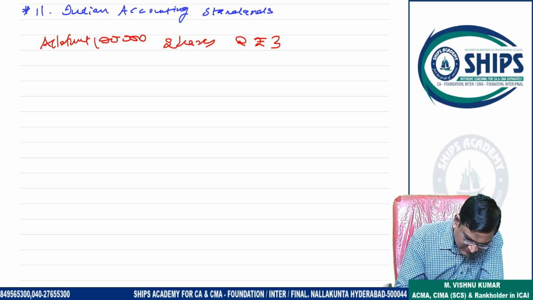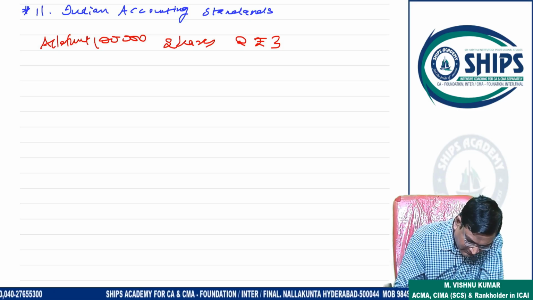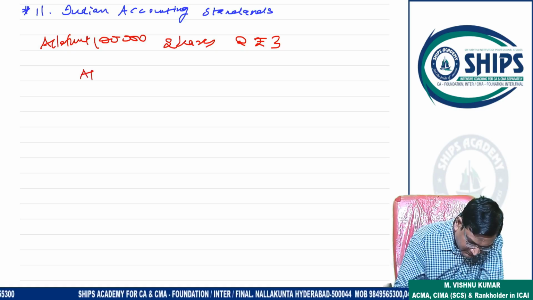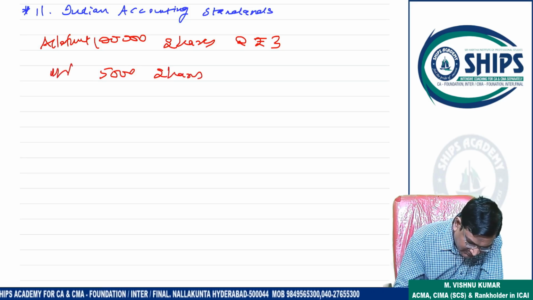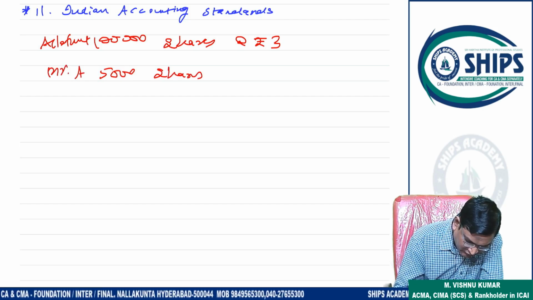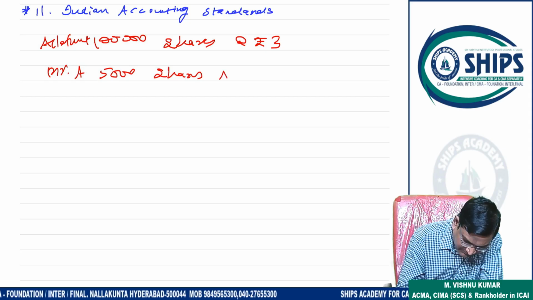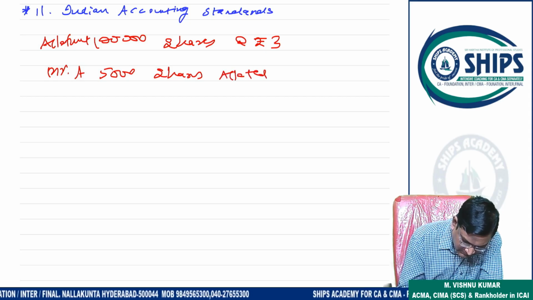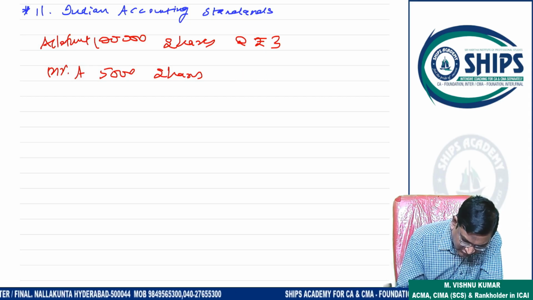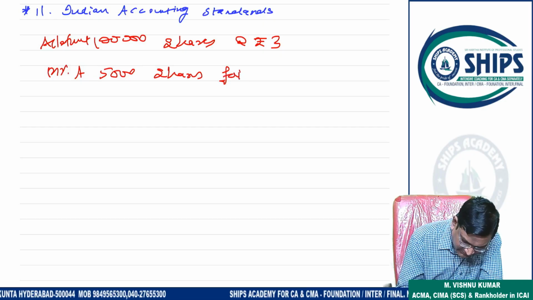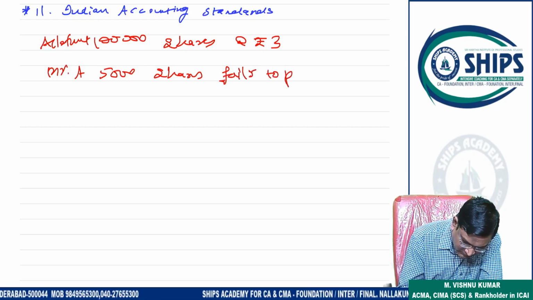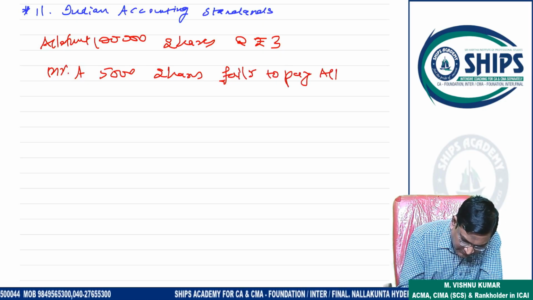Out of this 1 lakh shares, suppose one shareholder to whom 5,000 shares were allotted, Mr. A, A is the name of this shareholder. So 5,000 shares allotted to him, or he is having 5,000 shares. He fails to pay allotment money.